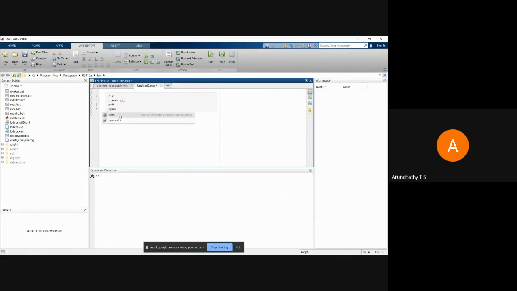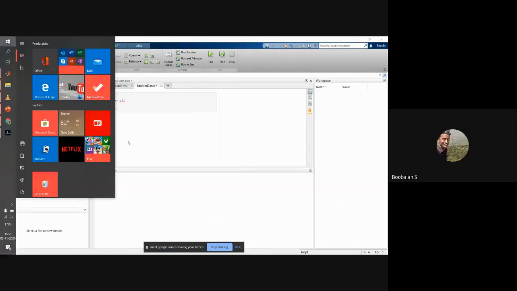Sir, could you please zoom in a little, sir? Okay, 1 second. I'm going to use a magnifier. 1 second.